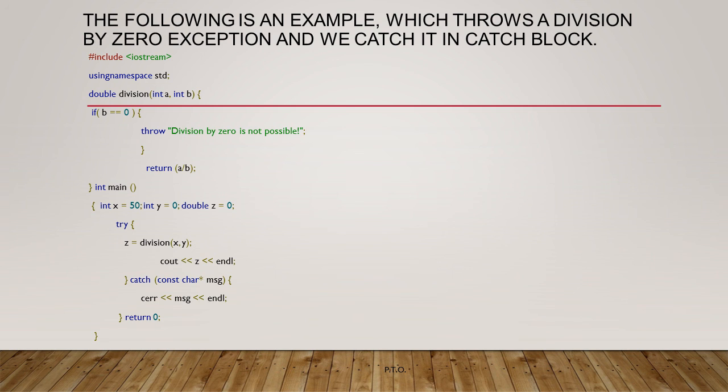And this is our example of try, catch and throw, and the output of this program is division by 0 is not possible.